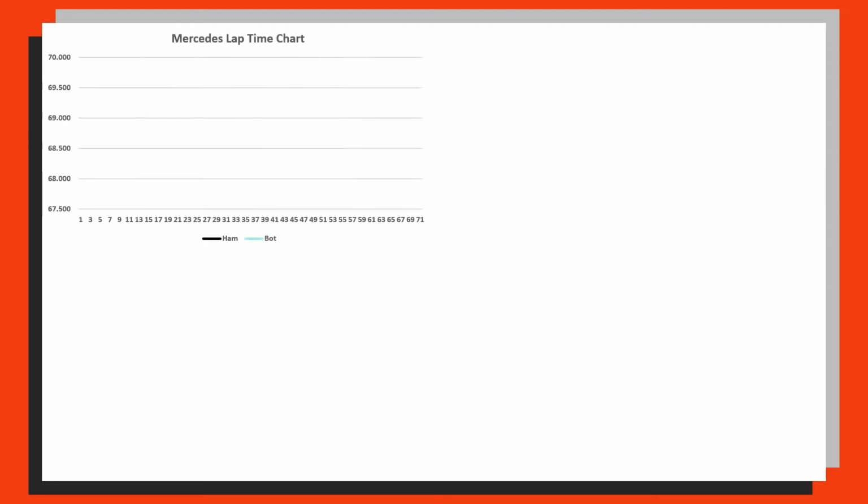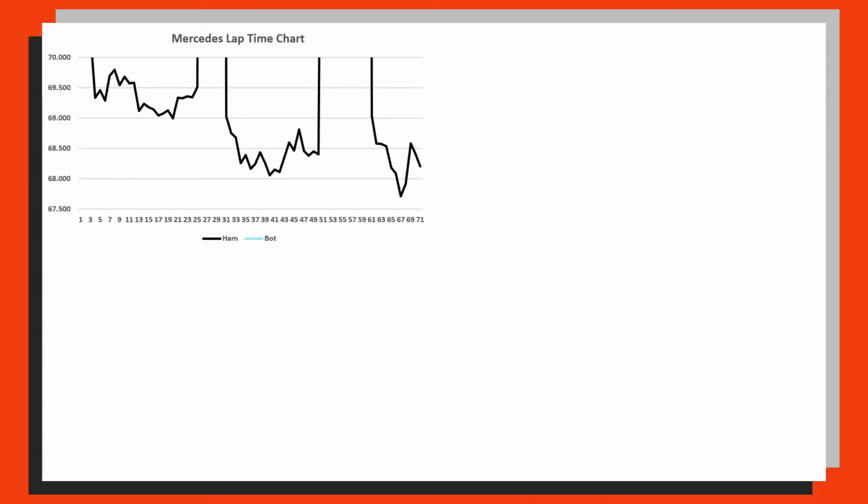However, like we did with the practice progression data, I am definitely 100% splitting this up into teammate battles. So we start with Mercedes, and we can pull up the Mercedes lap time chart just looking at the 2 drivers. So we can fill in Lewis Hamilton in the black line, with the 2 almost vertical lines being the 2 safety car periods, with the first vertical line around lap 3 being the slow first and second laps up to racing speed, and then we can map on Valtteri Bottas and you can see where they matched each other and where each driver was going faster.